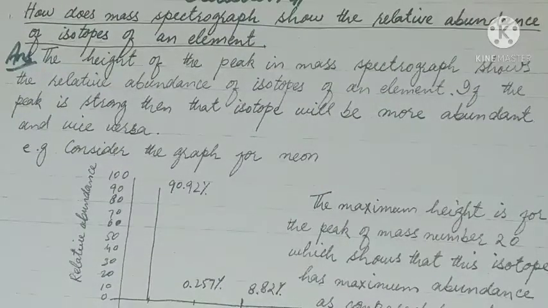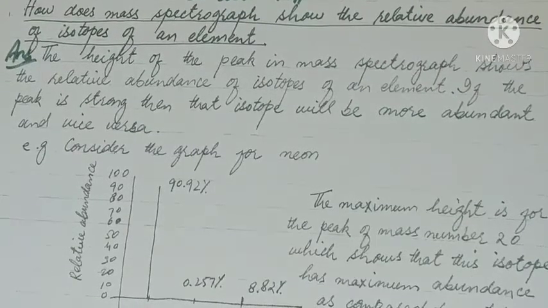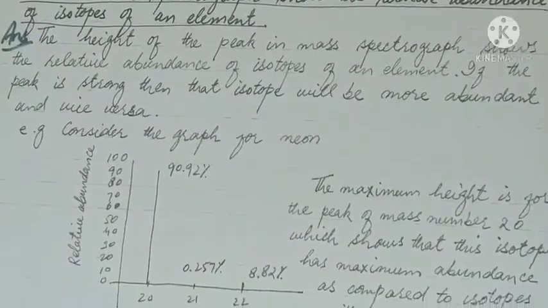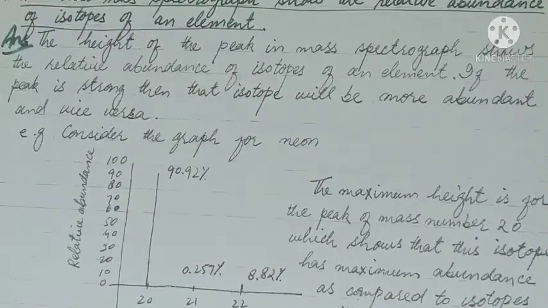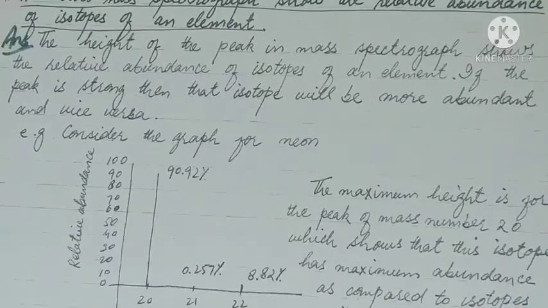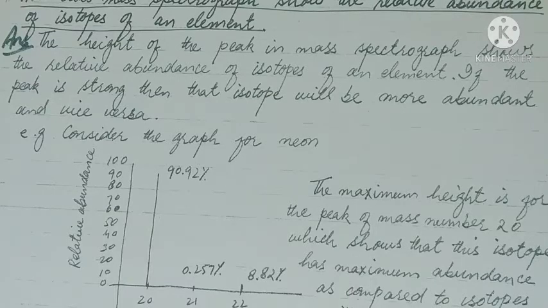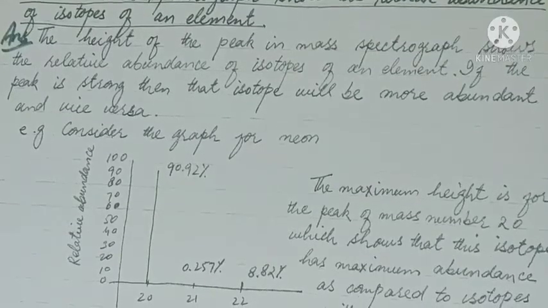Part B of question number 5 of the exercise of chapter number 1. How does mass spectrograph show the relative abundance of isotopes of an element? The height of the peak in the mass spectrograph shows the relative abundance of isotopes of an element. If the peak is strong, then that isotope will be more abundant and vice versa. For example, consider the graph for neon.